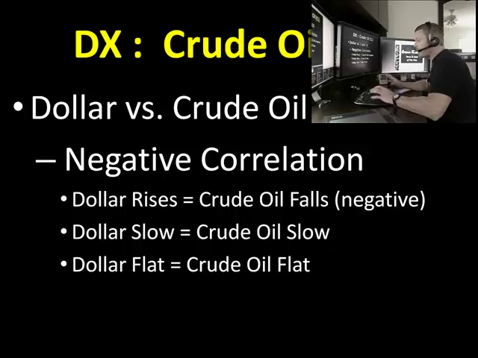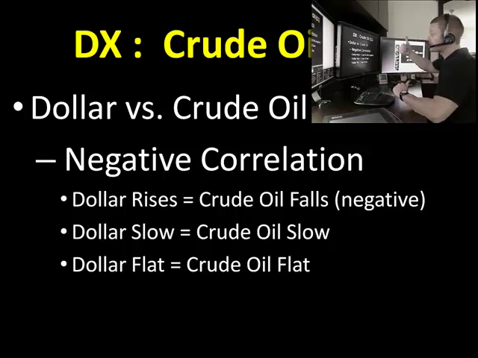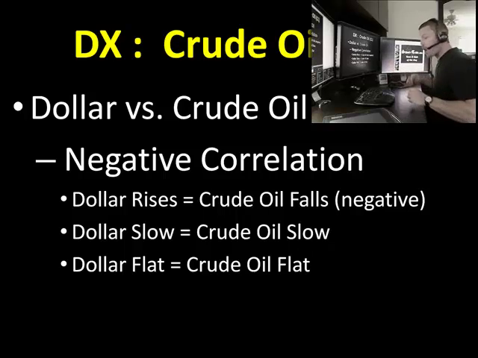Now, we're going to compare for this video today the index compared to the crude oil and the gold, right? The dollar versus crude and the dollar versus gold. Now, they're going to have a very simple correlation, guys. It's a negative correlation. The dollar rises, the crude oil falls. If the dollar is very slow, we expect the crude oil and the gold to be very slow, right? If the dollar is flat, we expect crude and gold to be flat.